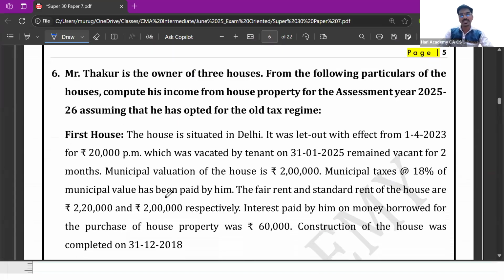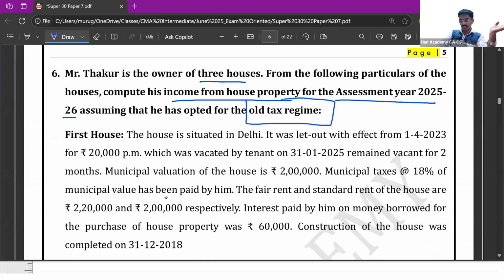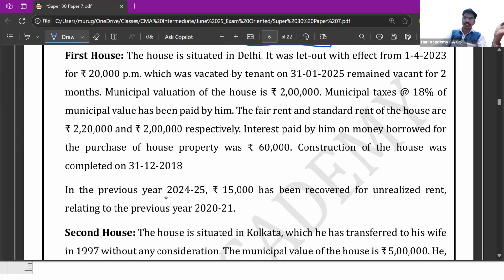Question number 6. Mr. Thakur is the owner of 3 houses. From the following particulars of the houses, compute his income from house property for assessment year 25-26, assuming that he has opted for the old regime of taxation. In relation to income from house property, the difference between old regime and new tax regime is that in the old tax regime, the interest deduction under 24B is allowed, and this is not available in the new tax regime. This is the only difference. Okay.